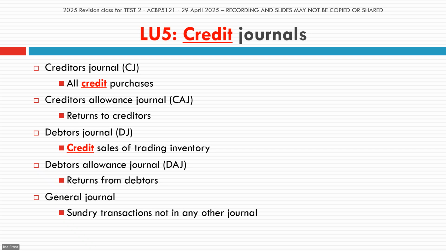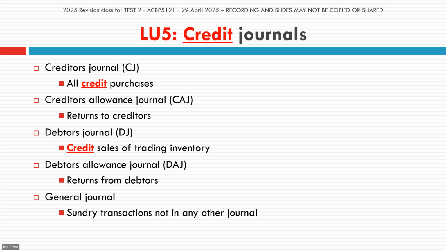So again, maybe just a reminder here of what you shared earlier in Learning Unit 4 is the source documents that they need to know for the credit journals, that for the creditors journal and the creditors allowances, remember it's original credit invoice, and for the creditors allowance it's the original credit note, because sometimes in the test they could actually give you the source document, and that could also guide you as to know that that is the transaction that should go to that specific journal.